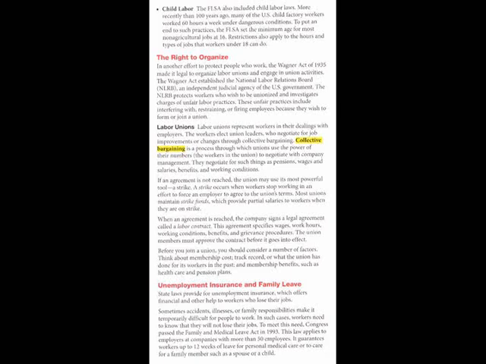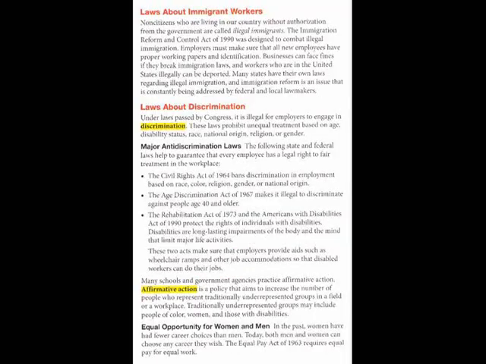State laws provide for unemployment insurance, which offers financial and other help to workers who lose their jobs. Sometimes accidents, illnesses, or family responsibilities make it temporarily difficult for people to work. In such cases, workers need to know that they will not lose their jobs. To meet this need, Congress passed the Family and Medical Leave Act in 1993. This law applies to employers at companies with more than 50 employees. It guarantees workers up to 12 weeks of leave for personal medical care or to care for a family member, such as a spouse or a child.